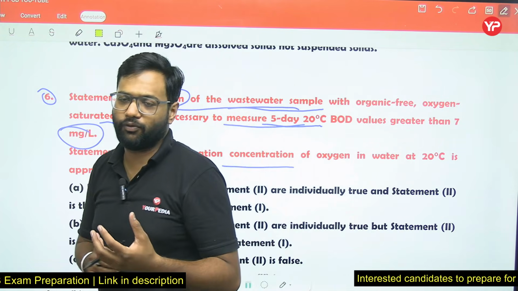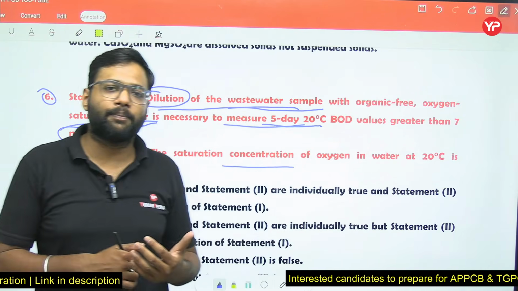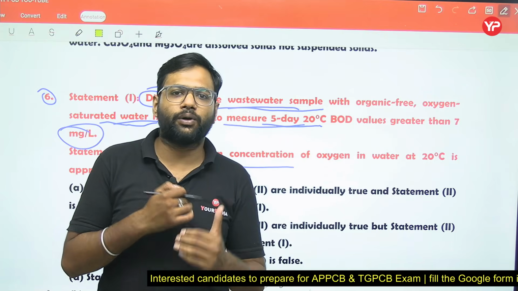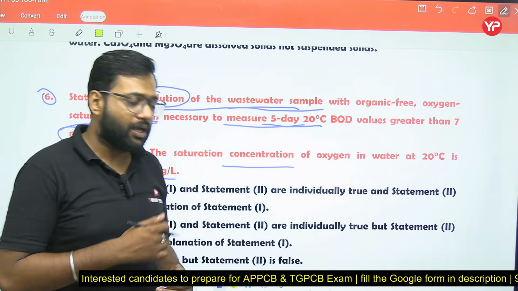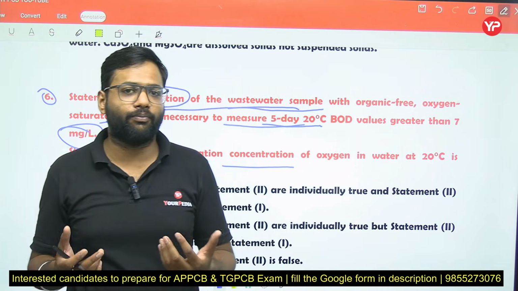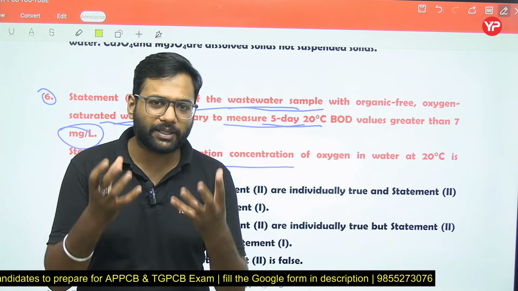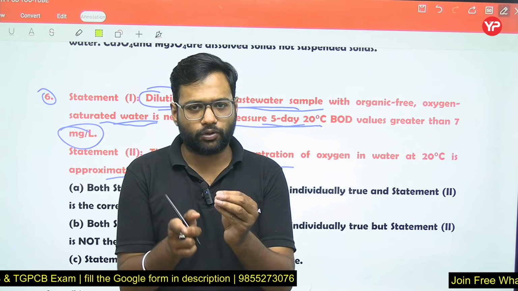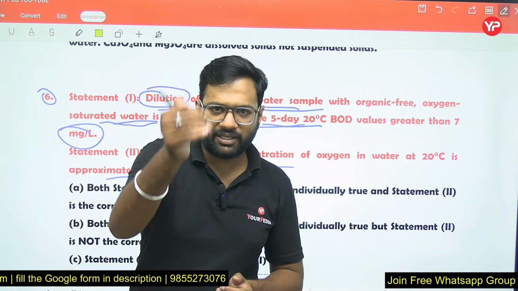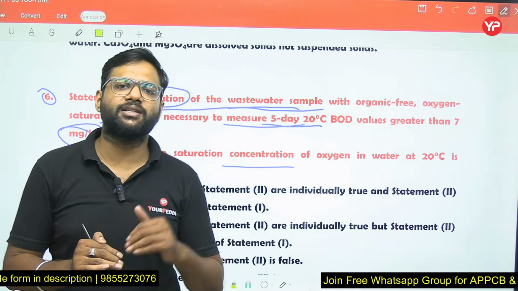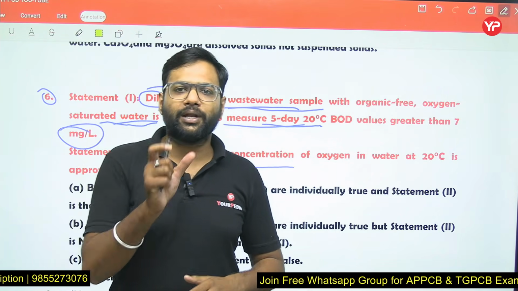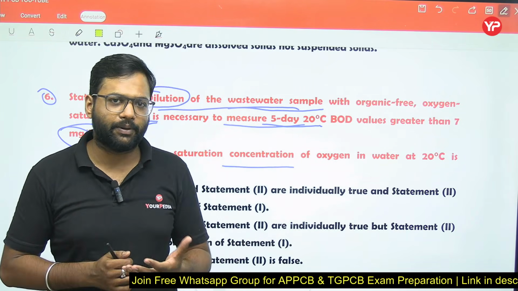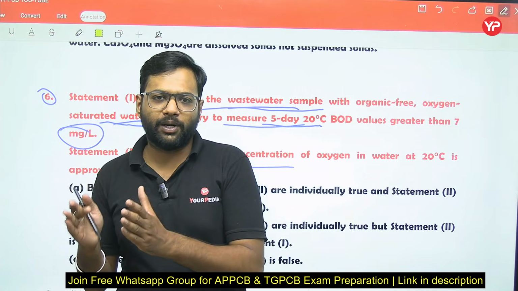If you don't dilute your water sample, in that case BOD comes out to be less than 7 milligram per liter. If you want the BOD of the water sample to be more than 7 milligram per liter, you have to dilute your water sample. Why? Because as per Henry's law, the solubility of any gas is inversely proportional to temperature. If temperature increases, solubility of gases decreases. If temperature decreases, solubility of gases increases. So at 20 degrees Celsius, the maximum concentration of dissolved oxygen that can be found in the water sample is 9.12 to 9.2 milligram per liter.